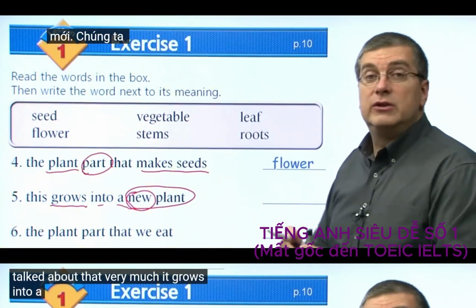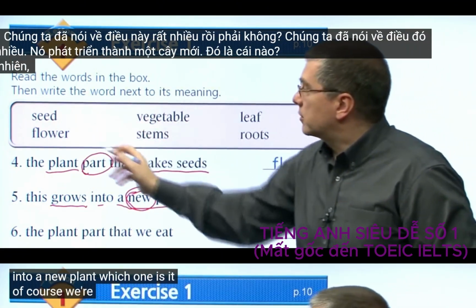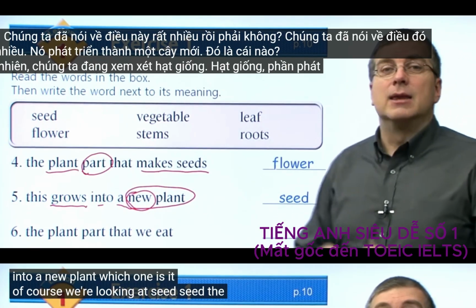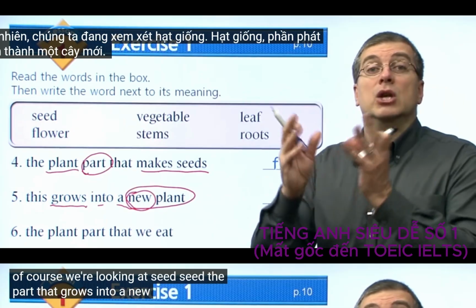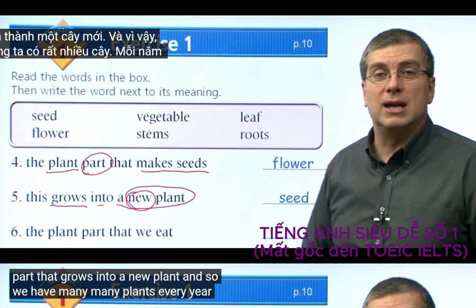It grows into a new plant. Which one is it? Of course, we're looking at seed. Seed. The part that grows into a new plant. And so we have many, many plants every year.